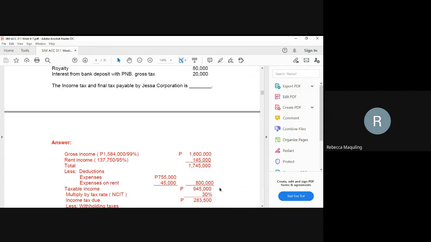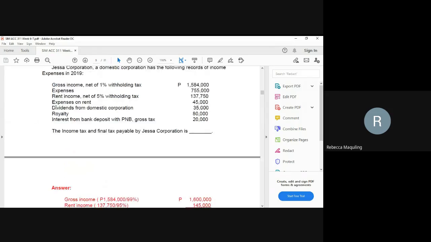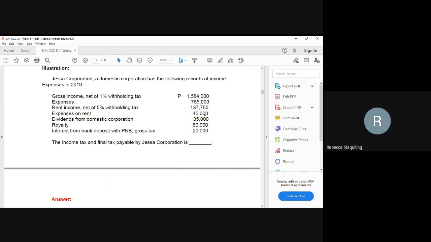So 1,745,000 less the deduction. Our taxable income now is 945,000. Okay, so let's look. Ma'am, these dividends from a domestic corporation are subject to final withholding tax. How about royalty? Final withholding tax. Interest from bank deposit, final withholding tax. If it is subject to final withholding tax, the one who withheld it is the one who pays.